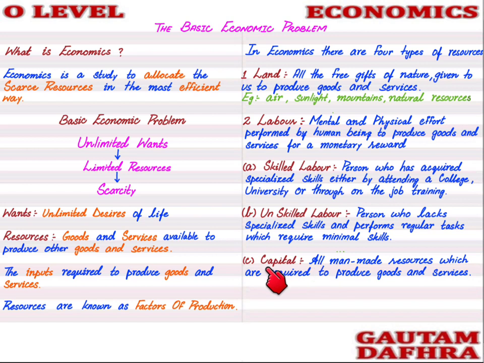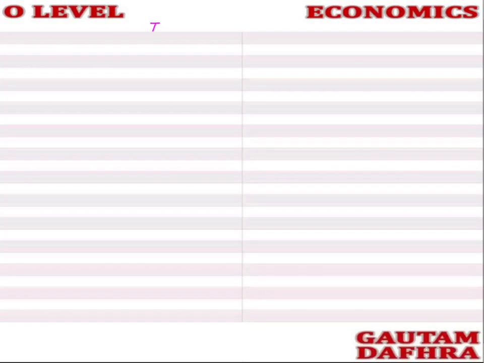Any equipment, internet can also be capital because it's made by man. Technology, any sort of technology, software, hardware. Even the building is not land. Building is capital because building is made by man. So building is also capital, and technology. Now let's move on with the next resource.